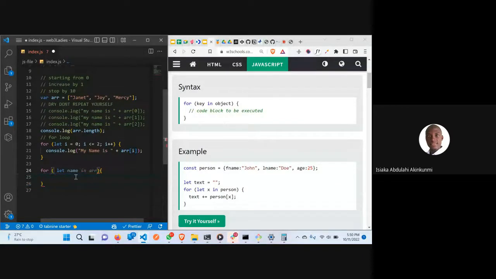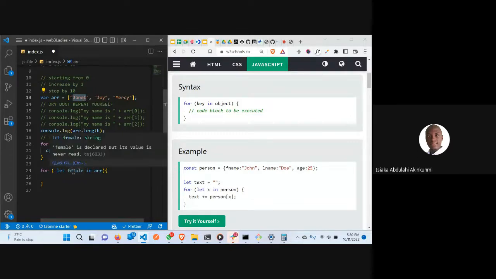If I say for let name in array, you can use anything, I can say female. But you just need to declare it here, if you don't it's going to throw an error. It will know that this is an item, so it's going to be taking each one of them.